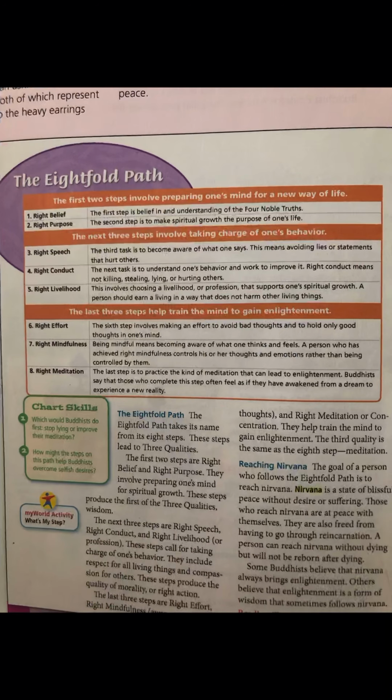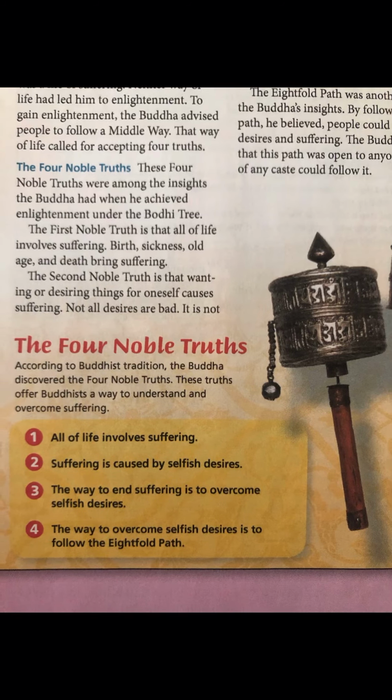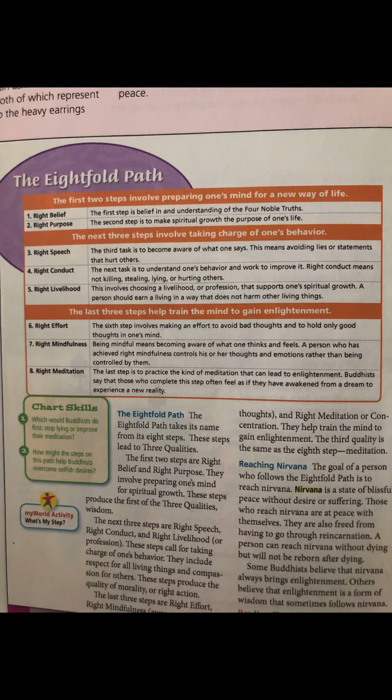So kind of going back to how the Eightfold Path relates to the Four Noble Truths is that step 4 there, the way to overcome selfish desires is to follow the Eightfold Path. So the way that you would overcome your own selfish sort of existence, according to Buddhism, is to follow these 8 things. And then once you reach all of that, your final goal would be to achieve nirvana.